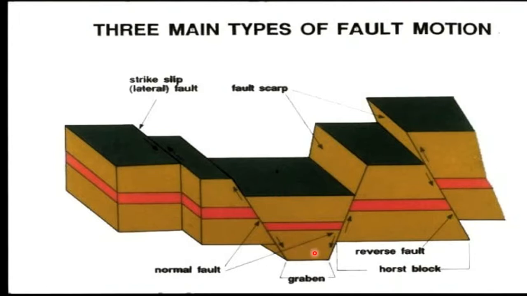So we end up having a depression that is wide and deep, and this depression is later filled with water, and that is what we call a graben lake. I think you have understood. Thank you so much. So in this picture we see an earlier sinking of the middle block.